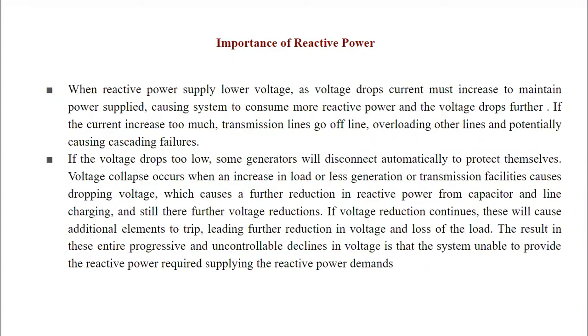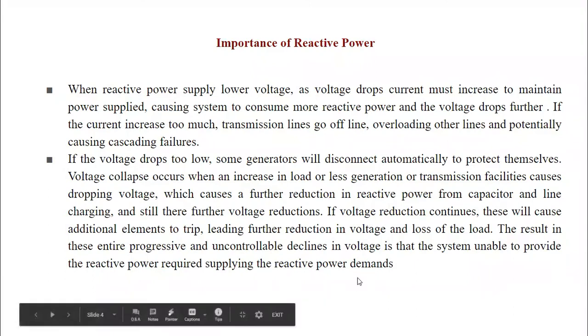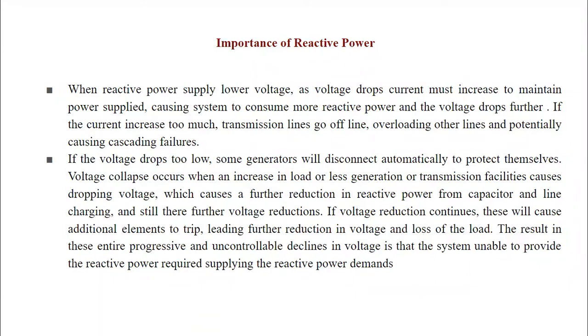When reactive power supply is lower, voltage drops; as voltage drops, current must increase to maintain the power supply, causing the system to consume more reactive power and the voltage to drop further. If the current increases too much, transmission lines go offline, overloading other lines and potentially causing cascading failures, which is a sort of voltage collapse event.